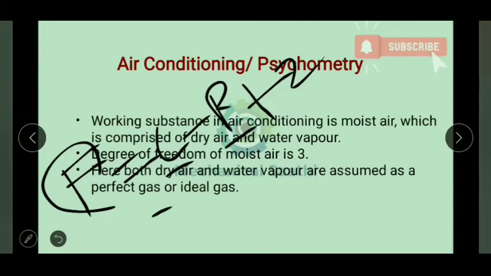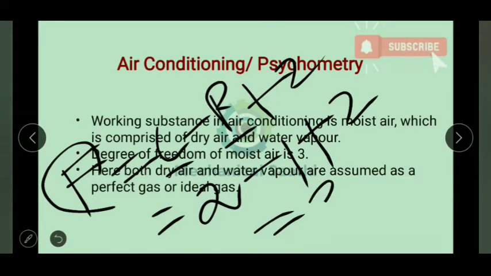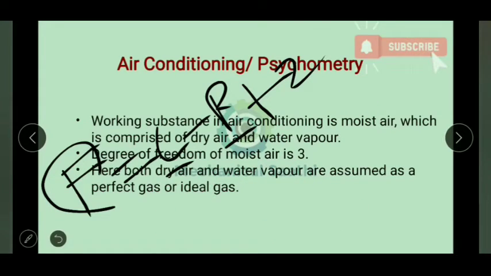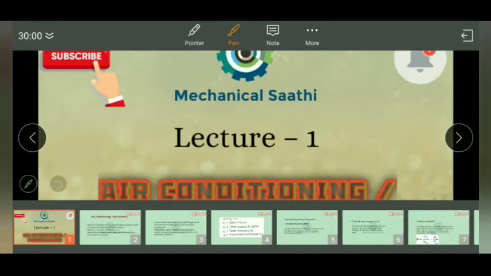As I have already told you, the number of components present here is two, so I can put the value 2 here. And if I look at the phases, both the dry air and the water vapor are in a single phase, so I can put 1 here. If I add 2, I get 3 as our answer. So from here we get to know that the degree of freedom of moist air is 3.